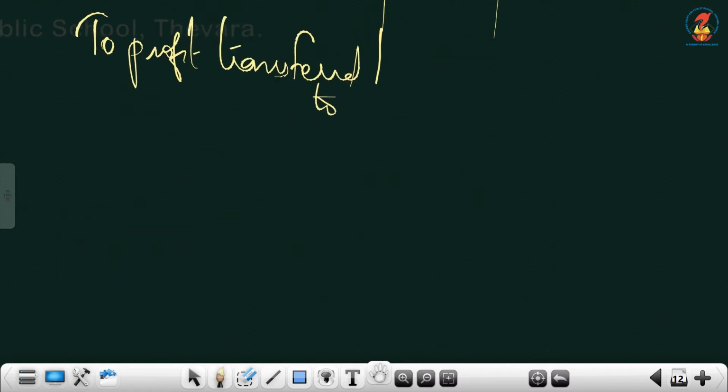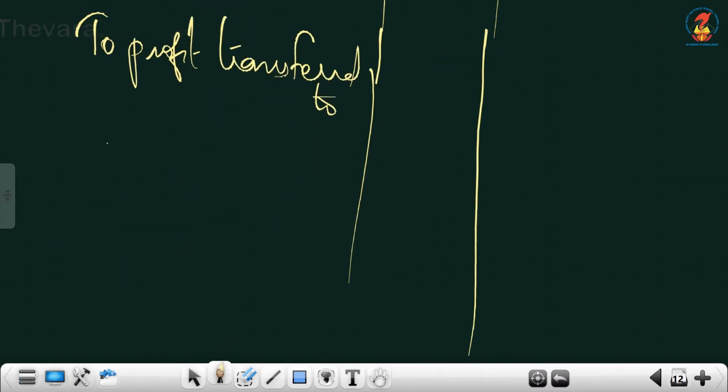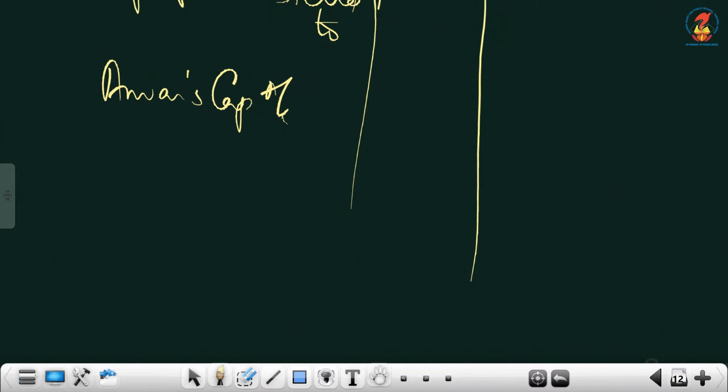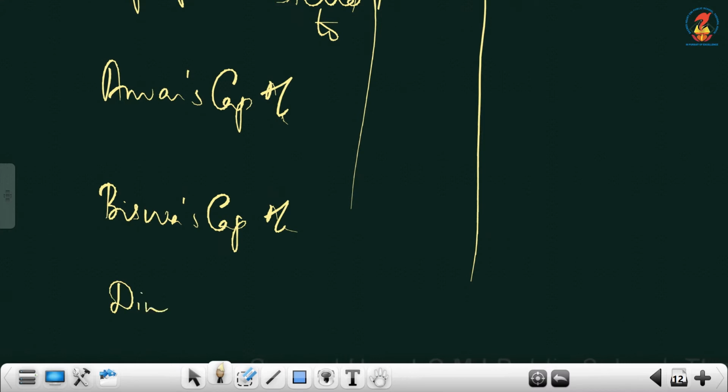This time you have to leave one line and write the figures. That is Anwar's capital account, Bishwas capital account, and the last one, Divya's capital account.